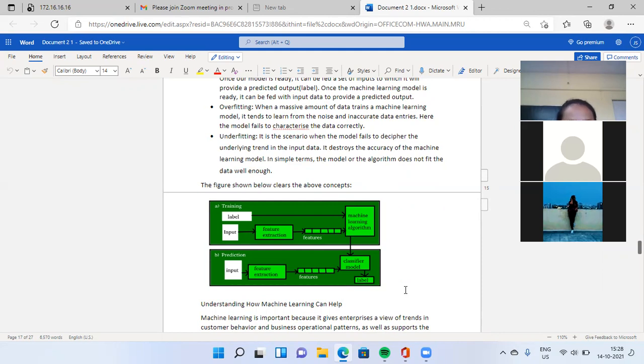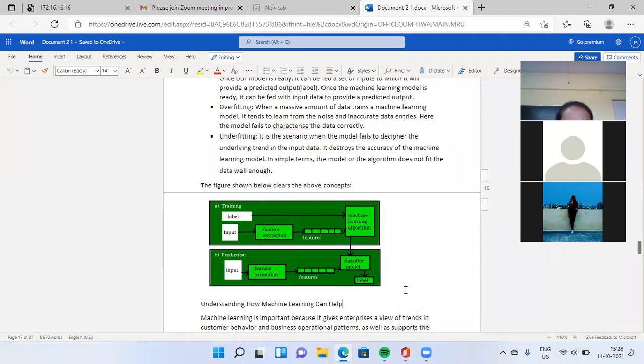Next step, first give the input to your feature extraction, then your features are divided into multiple blocks. After choosing your machine learning algorithm, classify your model, and finally assign the label.